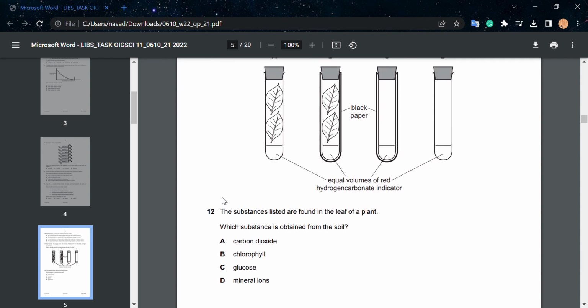Question number 12. The substances listed are found in the leaf of a plant. Which substance is obtained from the soil? It's D. Glucose is made in the plant, chlorophyll is present in the plant, carbon dioxide is obtained from the air. So D, mineral ions will be our correct answer.